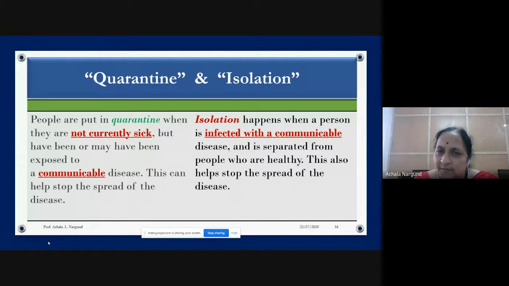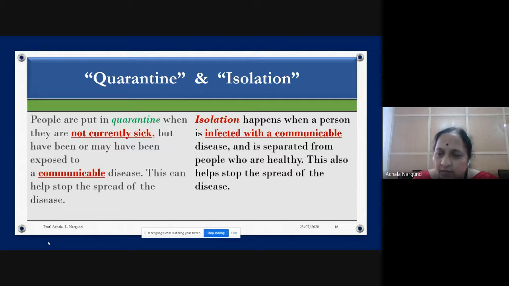Isolation happens when a person is infected with a communicable disease. An isolated person is a diseased one, not a quarantined person. Isolation is also a measure to stop the spread of the disease.